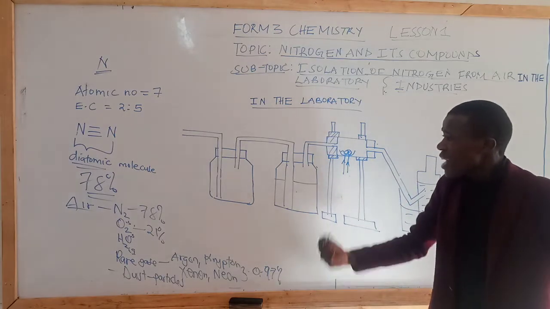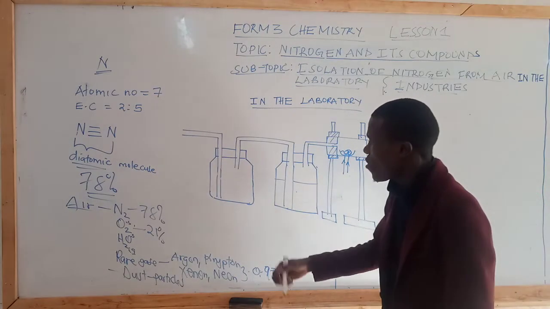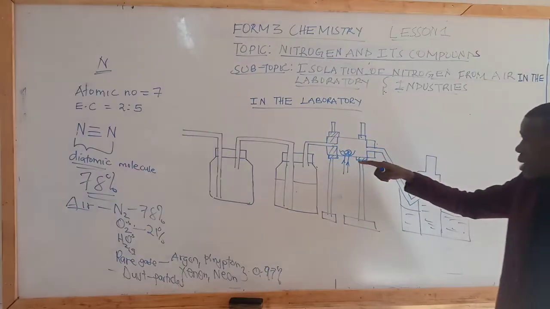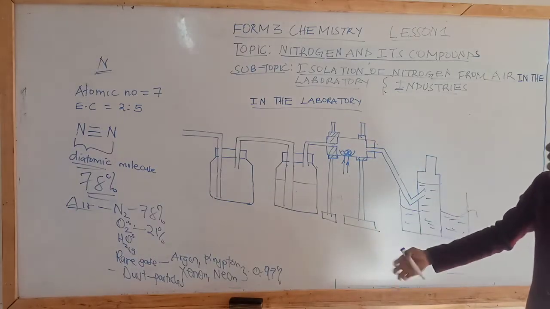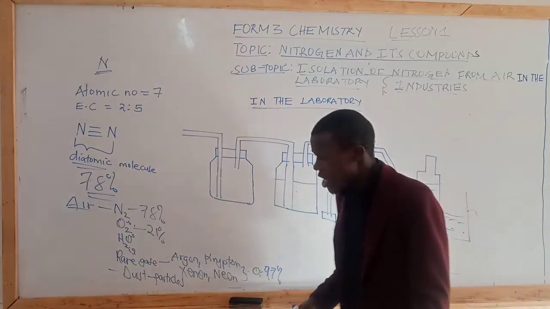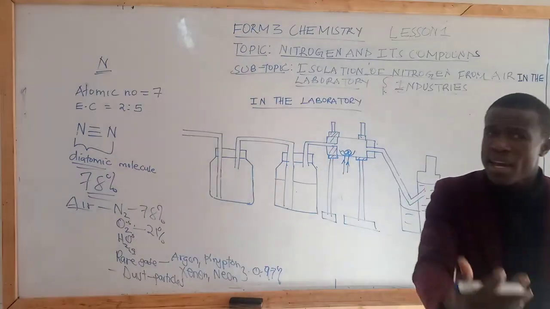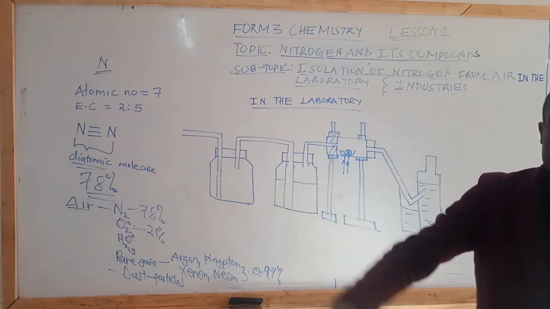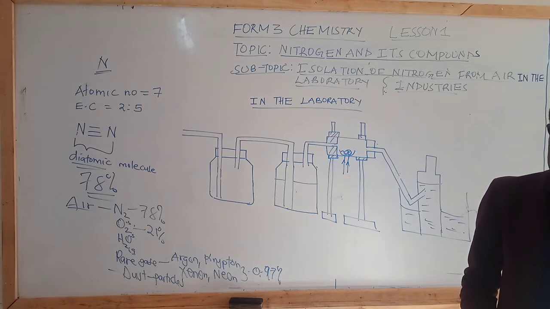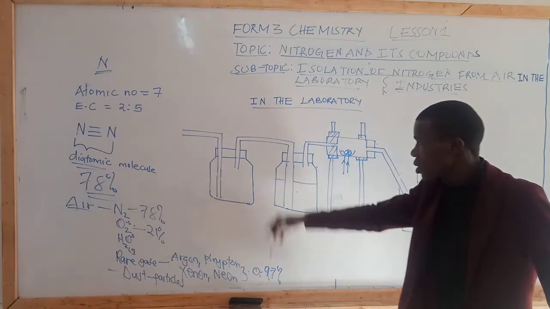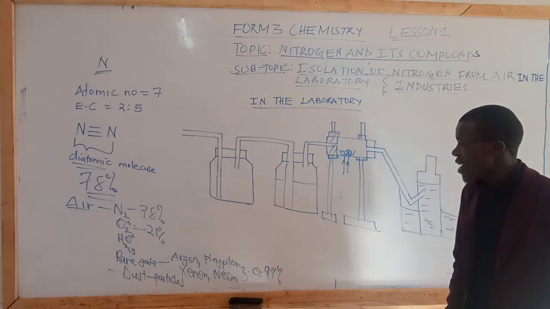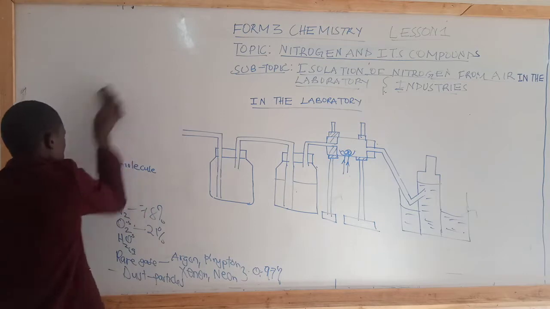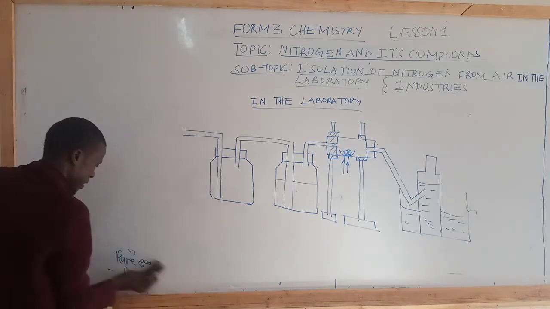After having known that nitrogen is present in air, we can isolate it, and that is why our focus, as you can see in this setup, students, is to use it to obtain nitrogen, to isolate nitrogen. Mark my words, not to prepare, but to isolate. It means it already exists in air, and therefore we need only to isolate nitrogen. And this setup is going to make our work of isolation very precise and easy. And we start right away.